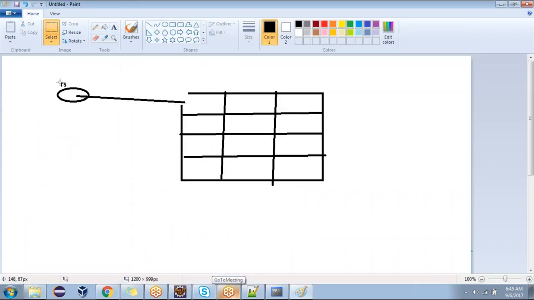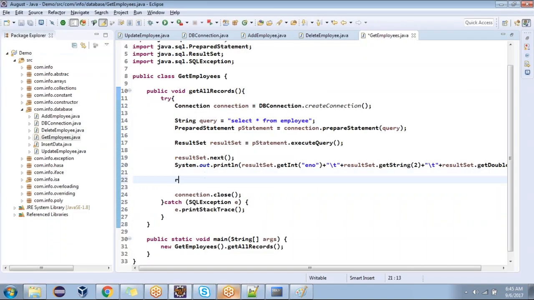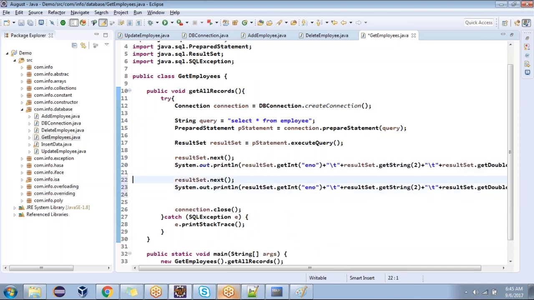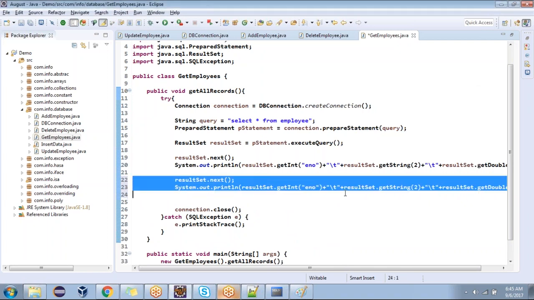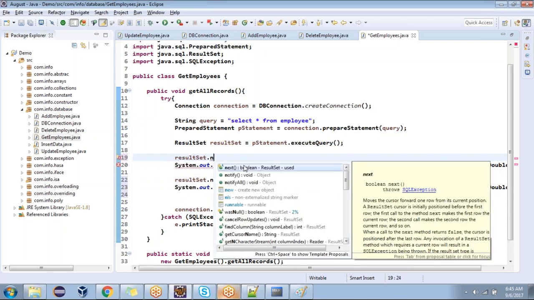Okay, I want to push one more record now. You guys are with me? Yes, sir. I want to go to the next record. Then what can I write now? Result set dot next. Like that we are going to do it every time. Instead of writing every time, rs dot next. If you observe this rs dot next, what is it going to return?